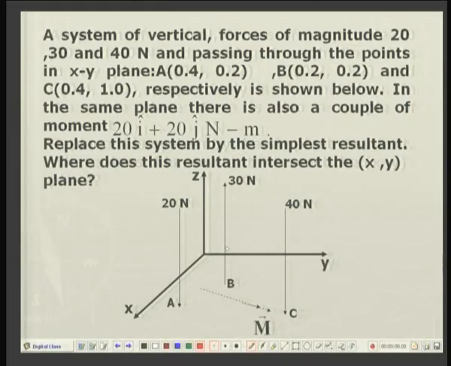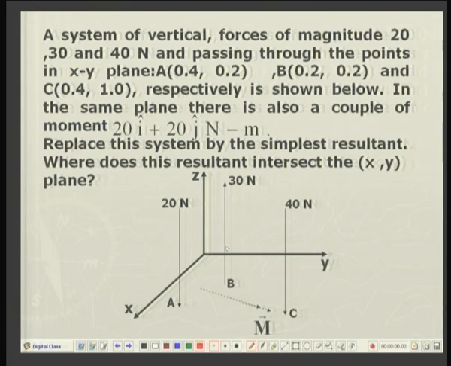Let us take up an example of parallel forces. A system of vertical forces is given. There is a downward force of 20 newtons passing at point A, an upward force parallel to the z axis of 30 newtons passing at point B, and similarly at C a 40 newton downward force.